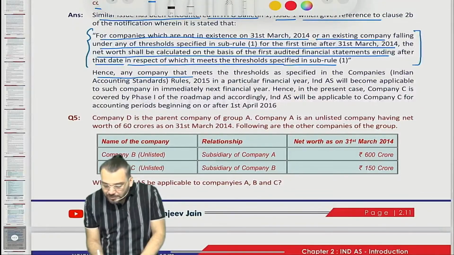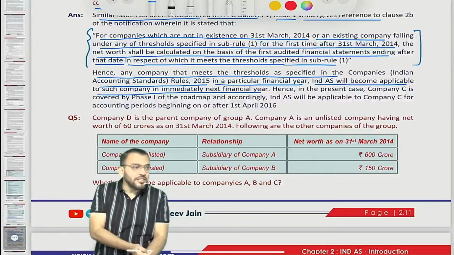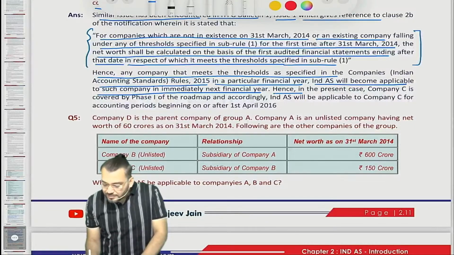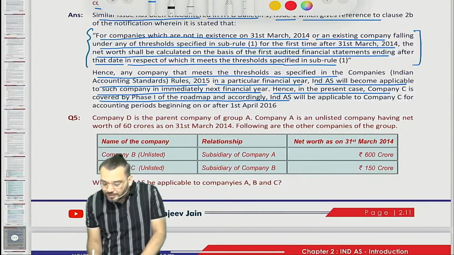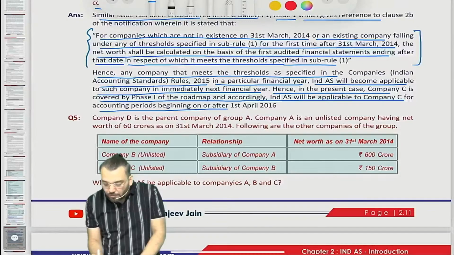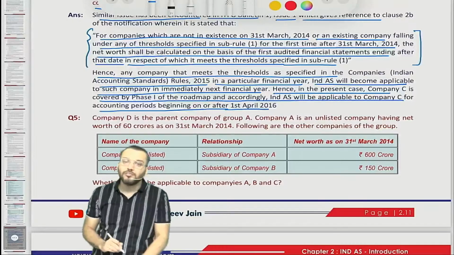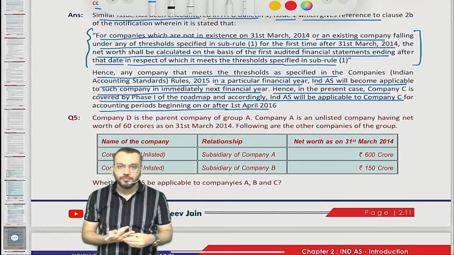Hence, any company that meets the threshold specified in the Companies (Accounting Standards) Rules 2015 in a particular financial year, Ind AS will be applicable to such company in the immediately next financial year. Hence, in the present case, company C is covered under phase 1 of the roadmap, and accordingly Ind AS will be applicable to company C for the accounting period beginning on or after 1st April 2016. Understood?